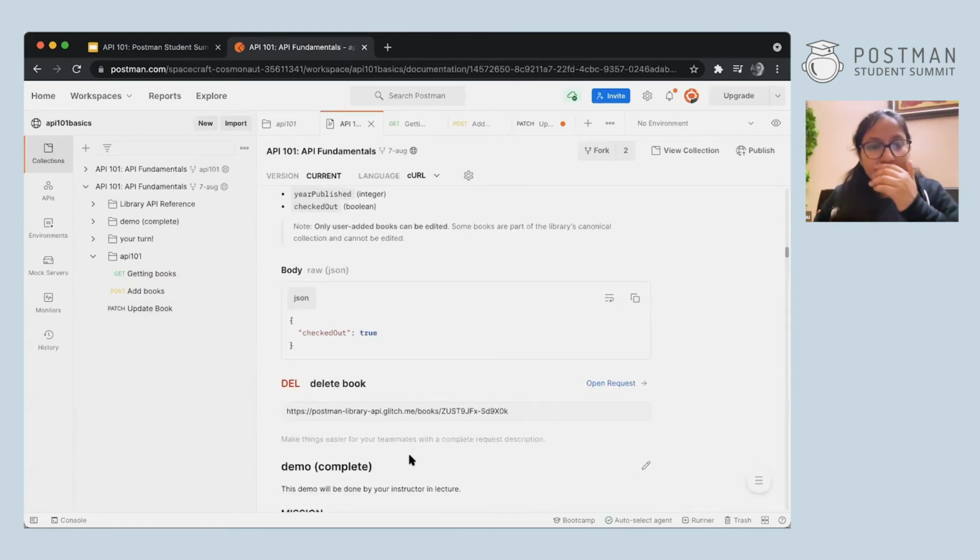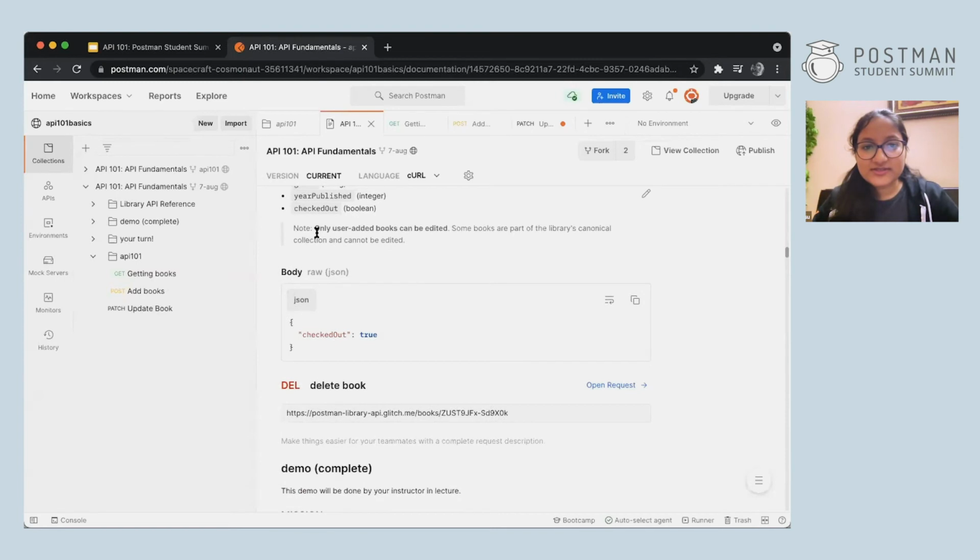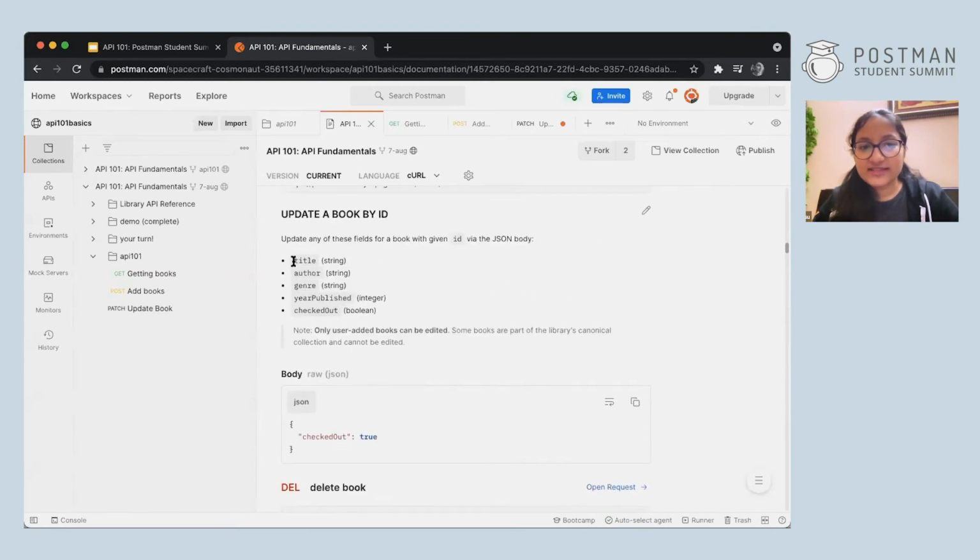Now, what you can do is you can see over here, they've first of all told you the data types: title is a string, author is a string, year published is an integer, so that you know what kind of things you should enter in the data. Now they've again given you a whole sample object of how the data should be given. So again, I'll copy this, okay? And here again, it says that you have to go to body, raw, and JSON. So I'll be doing the same thing, okay?